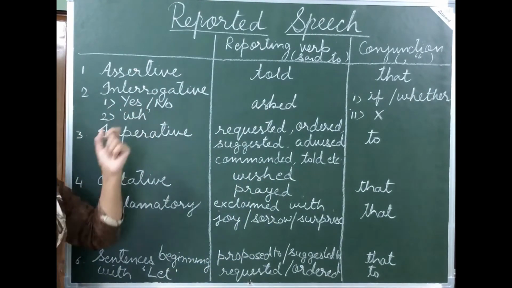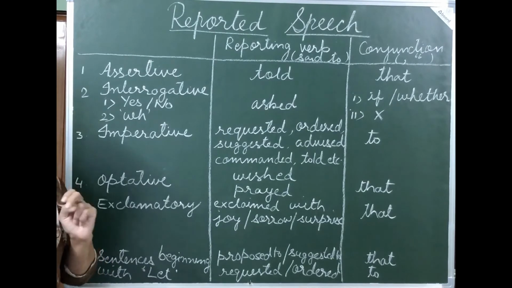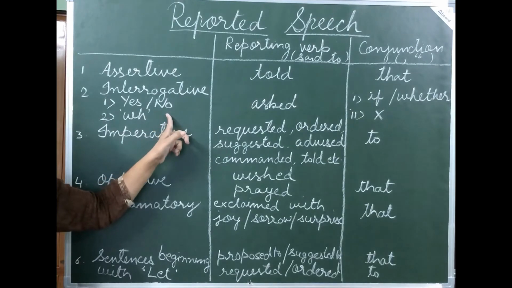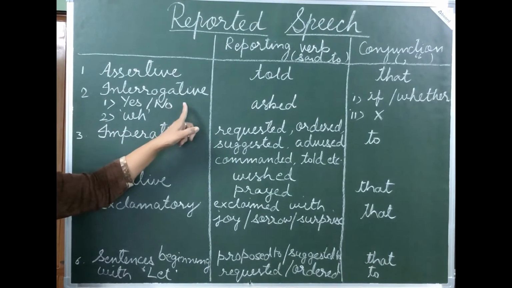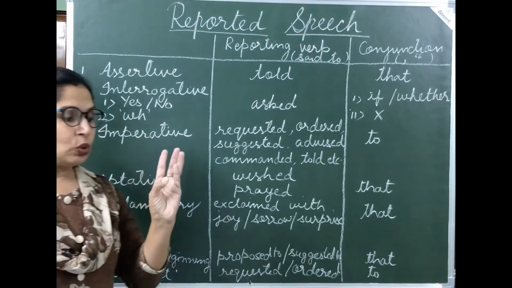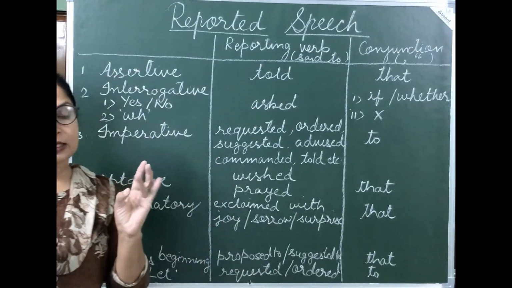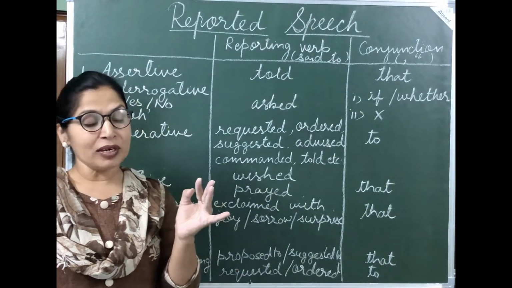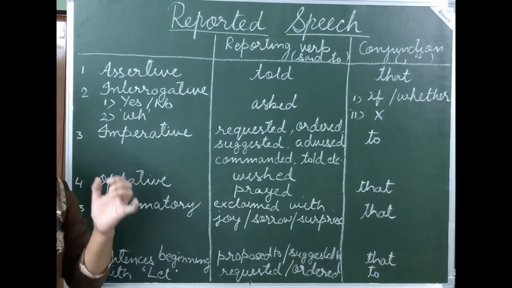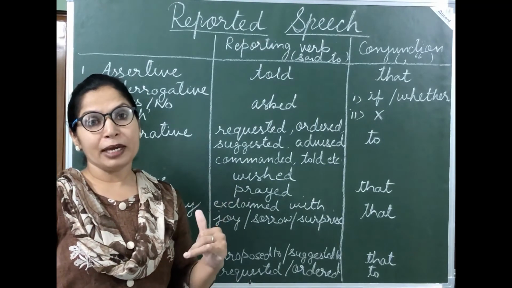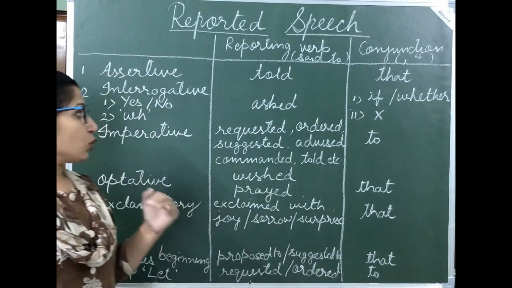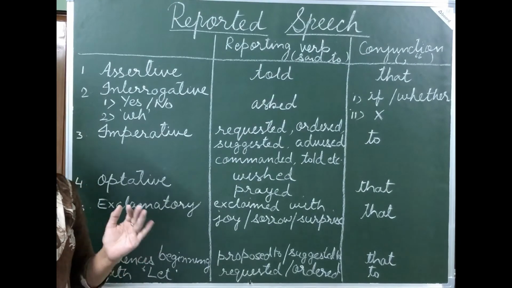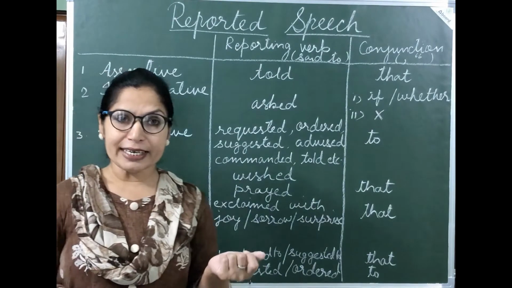Now if we are converting interrogative sentences, interrogative sentences are of two types. Number one is yes or no type of sentences. These sentences start with do, does, did, is, am, are, was, were, has, have, had, will, would, shall, should, can, could, may, might, etc. So the question beginning with these helping verbs can be answered in yes or no. For example, if I ask you, do you like ice cream?